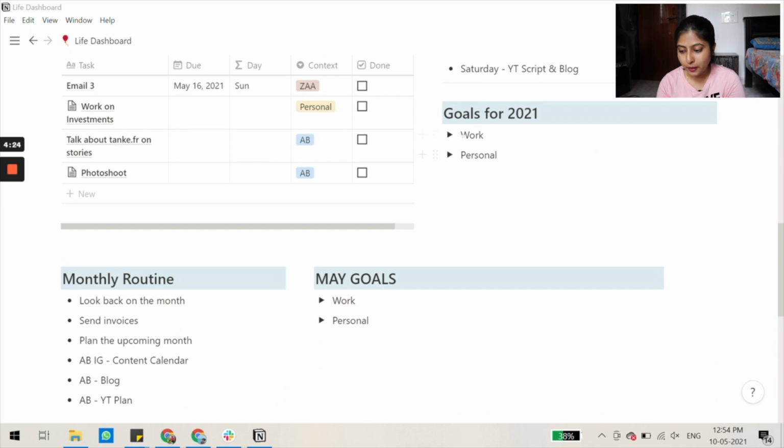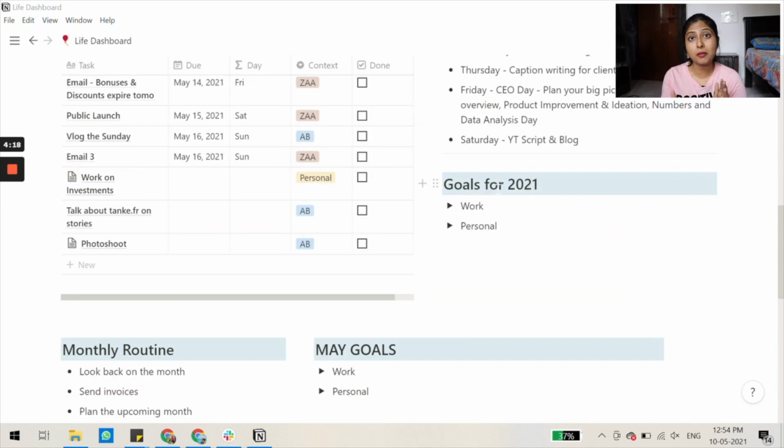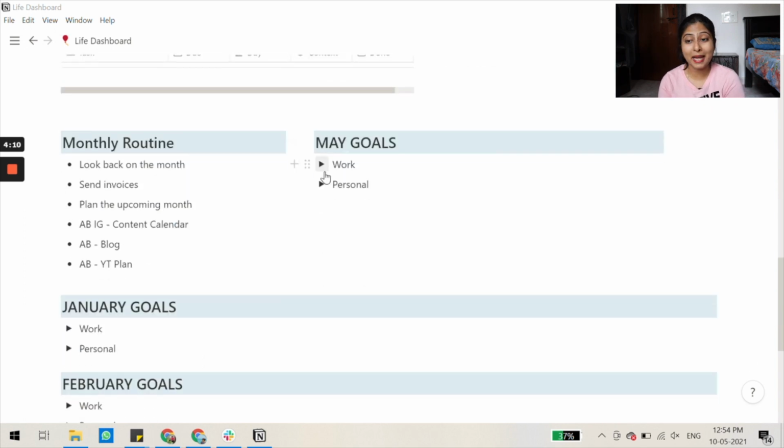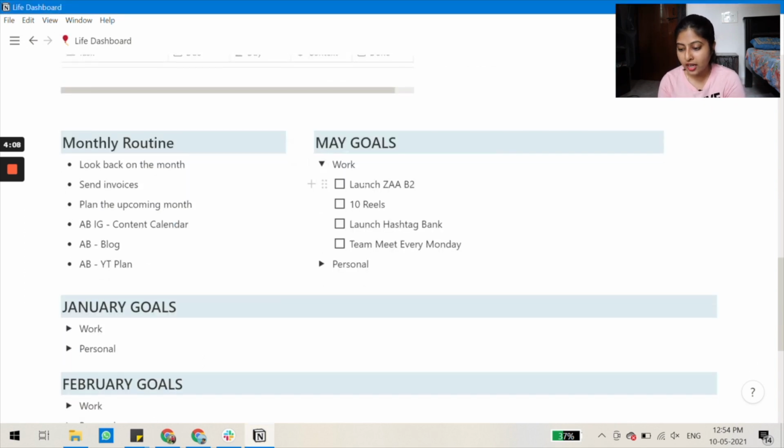And I have goals for 2021 inside of this toggle list. Every month when I'm making a plan, I check my goals for 2021, the big picture, and then break it down to smaller goals for May. For example, my May goals include the launch of ZA batch 2, which must be done by the time you're watching this video.